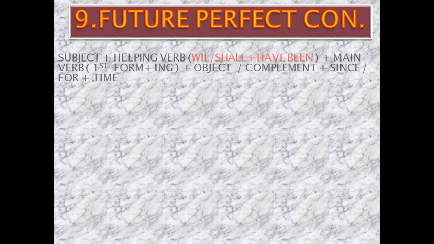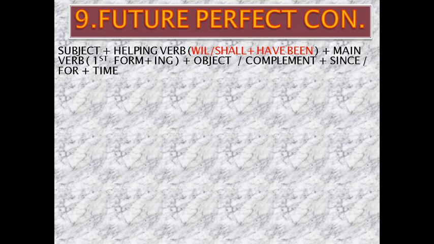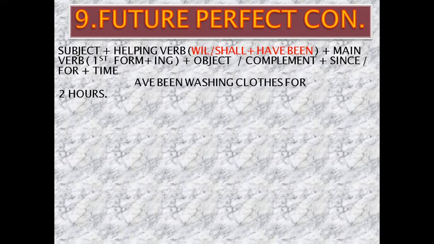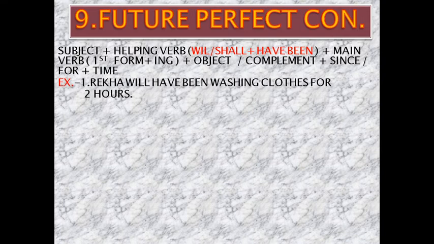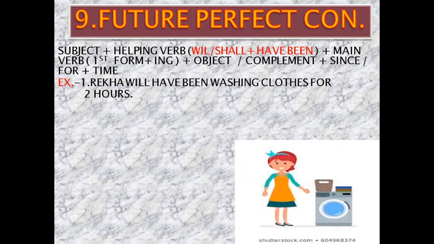Now friends, move to future perfect continuous. In future perfect continuous, what we have to use? Same thing we are going to see. Just we have to change the helping verb. Helping verb will be will or shall plus have been. Either will have been or shall have been, and remaining things are same. Let us see one example.